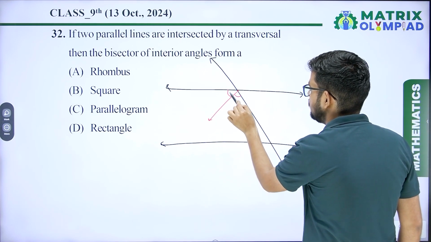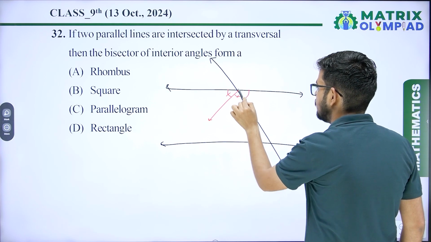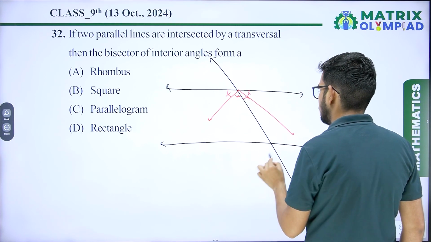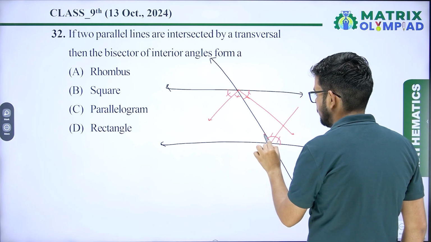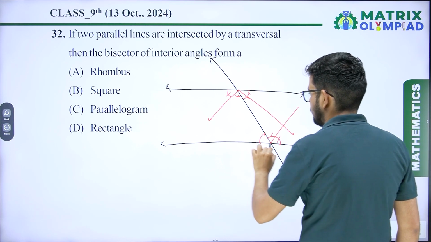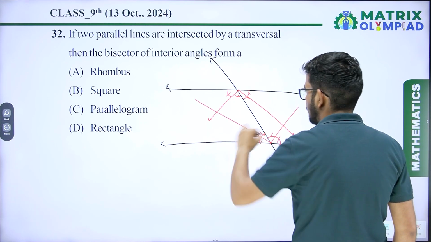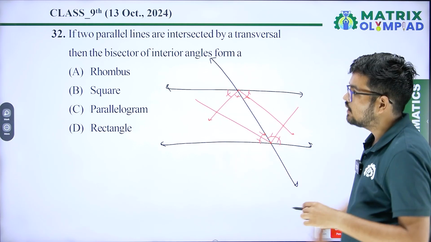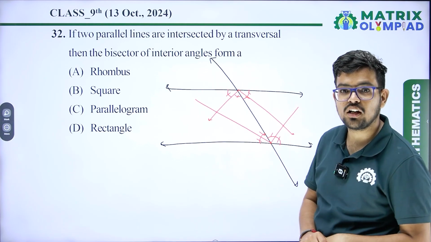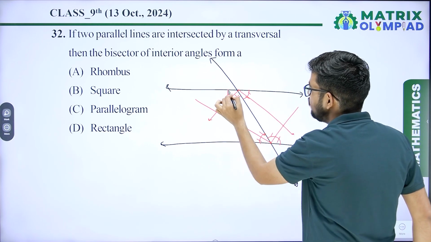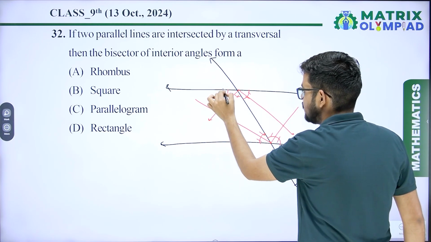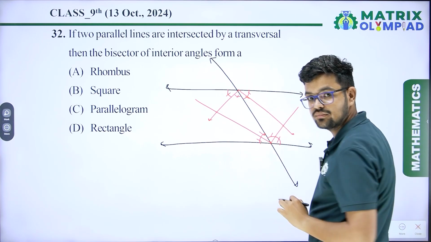Bisector means these angles are equal, these are also equal, these are also equal, and these are also equal. So a shape is formed. Is it a rhombus, square, parallelogram or rectangle? It is a linear pair of angles, right?